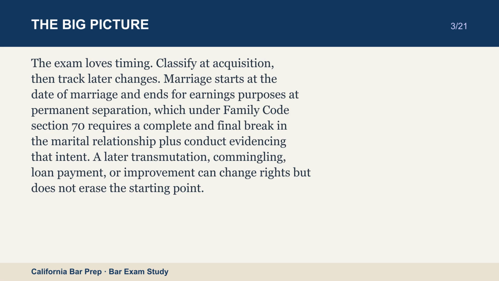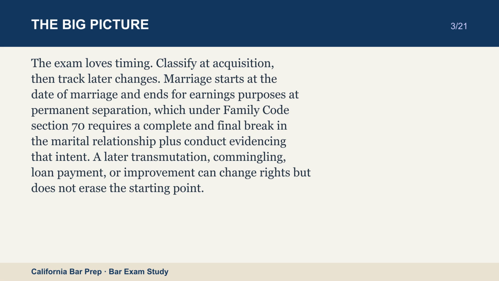Marriage starts at the date of marriage and ends for earnings purposes at permanent separation, which under Family Code Section 70 requires a complete and final break in the marital relationship plus conduct evidencing that intent. A later transmutation, commingling, loan payment, or improvement can change rights, but does not erase the starting point.